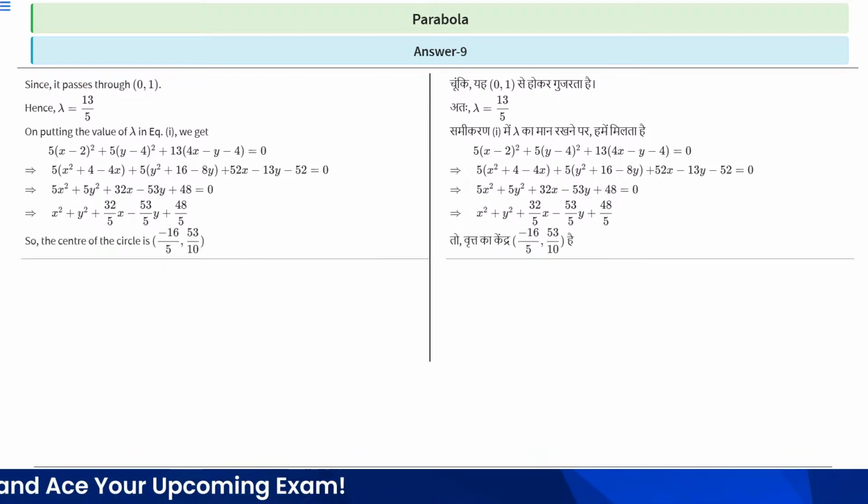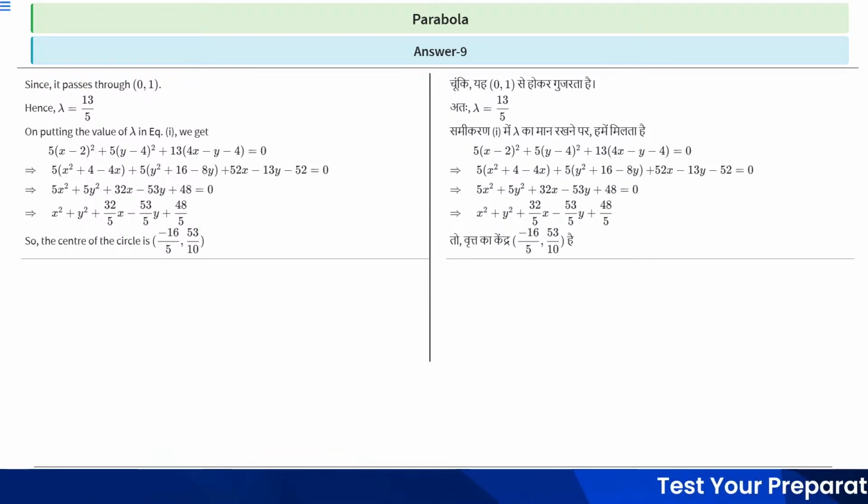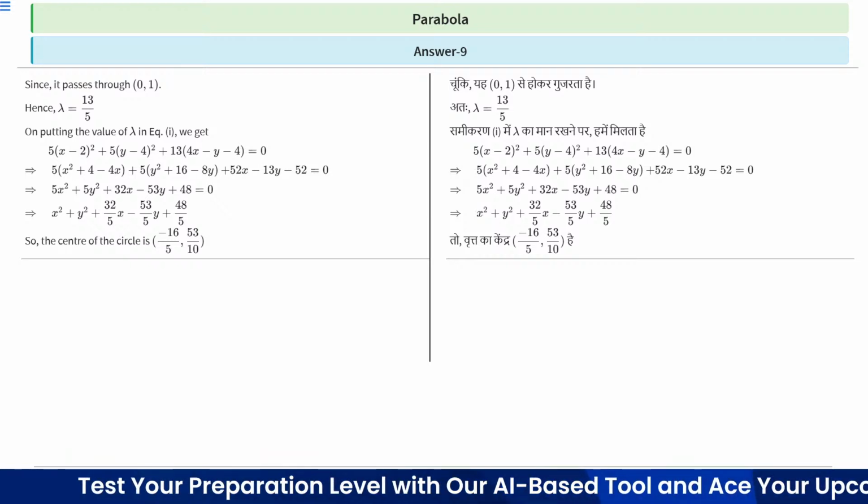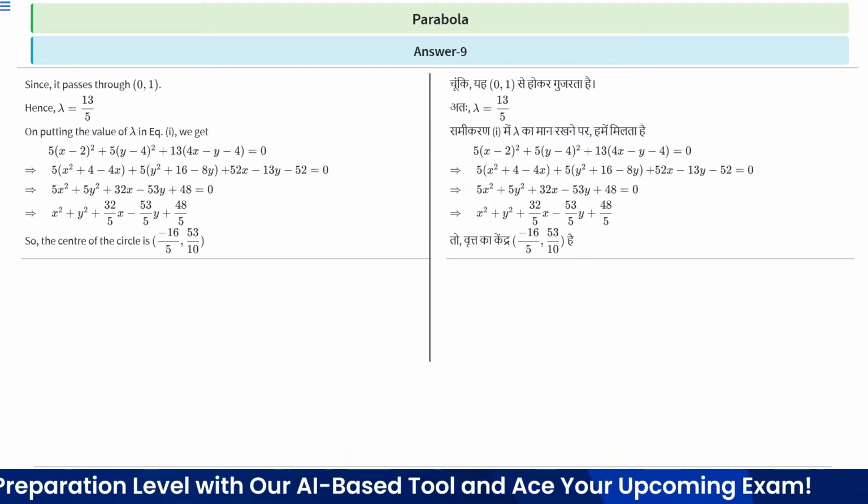equal to 0. So the center of the given circle will be (minus 16 by 5, 53 by 10). Clear? So the center will be (minus 16 by 5, 53 by 10). Got it? Okay, let's move to the next question.